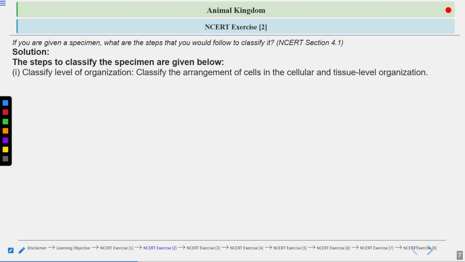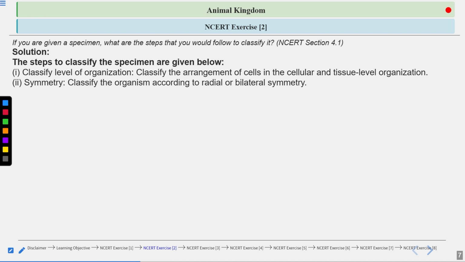First thing, you will see whether it is having a cellular or a tissue level of organization, or an organ level of organization, or an organ system level of organization, right? Which level of organization it is having. So classify the level of organization, and classify the arrangement of cells in the cellular and the tissue level of organization.